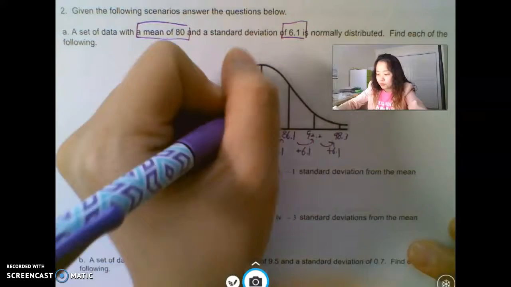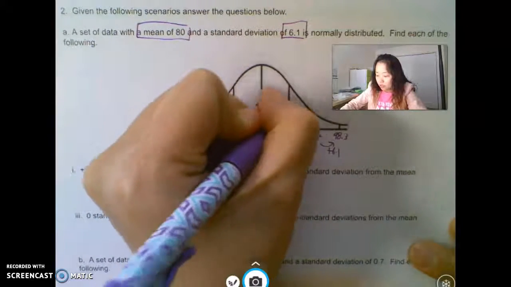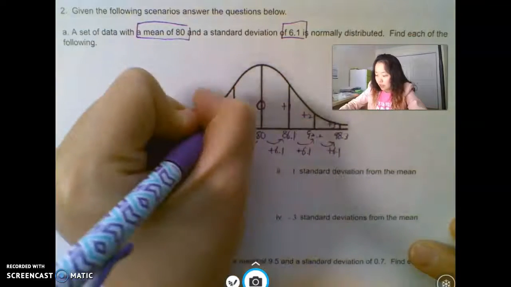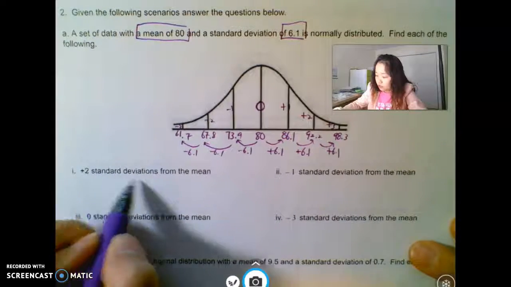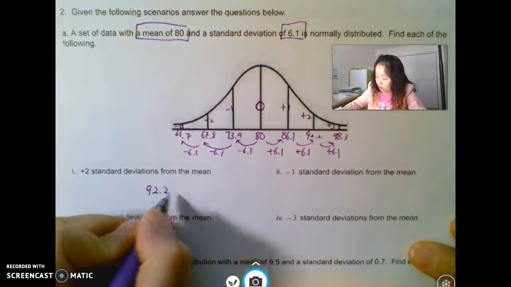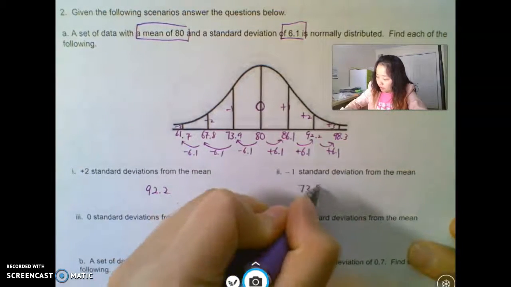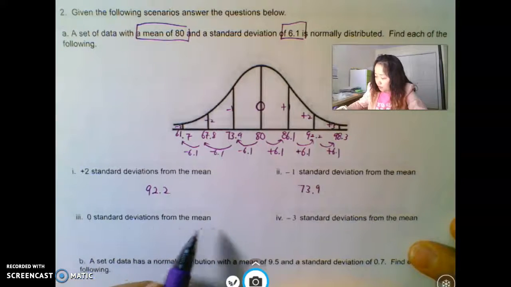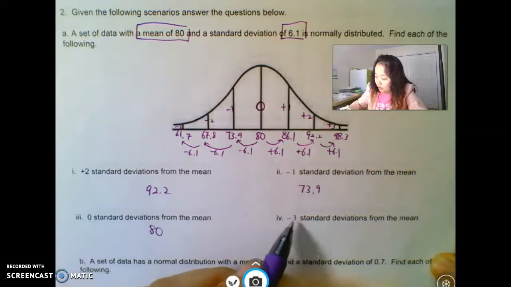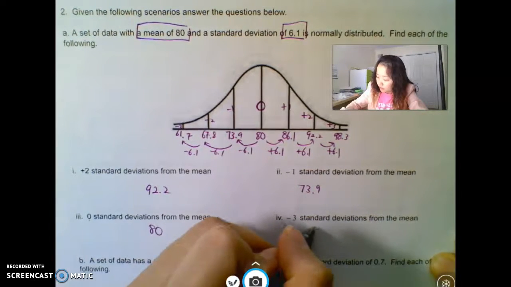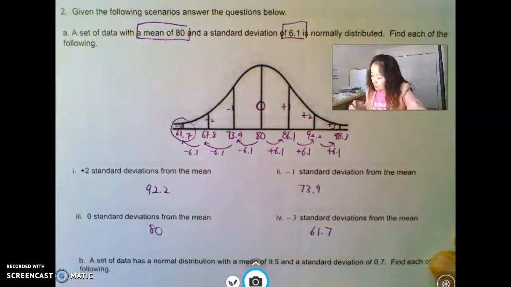If it helps, I would put the zero, plus 1s, plus 2s, plus 3s, and minus 1s, minus 2s, and minus 3s on my graph so I can tell which is which. Plus 2 standard deviations from the mean would be 92.2. Minus 1 standard deviation from the mean would be 73.9. Zero standard deviations from the mean means it's just staying in the center. Minus 3 standard deviations from the mean is 61.7. That's just how you do it.